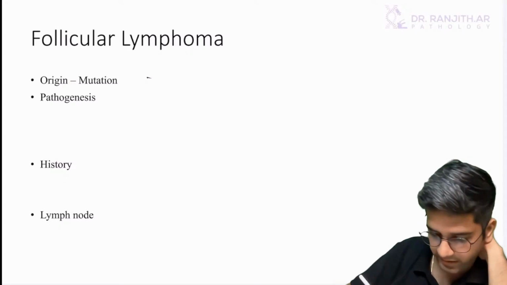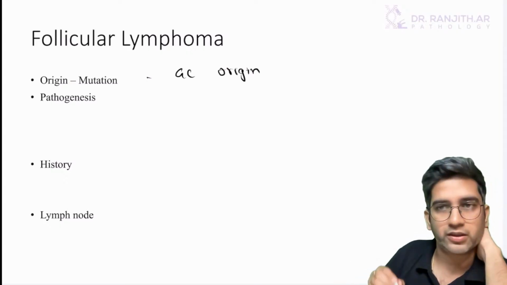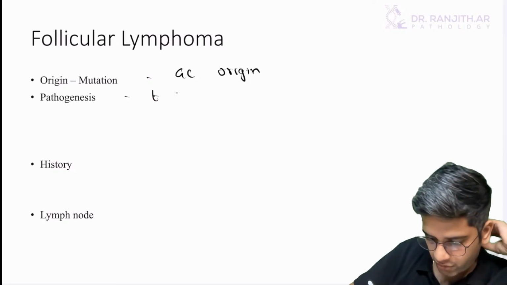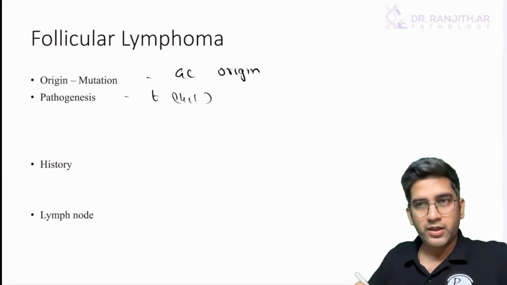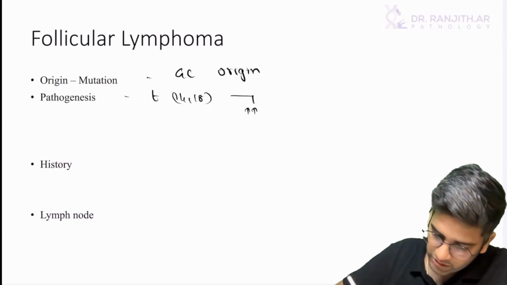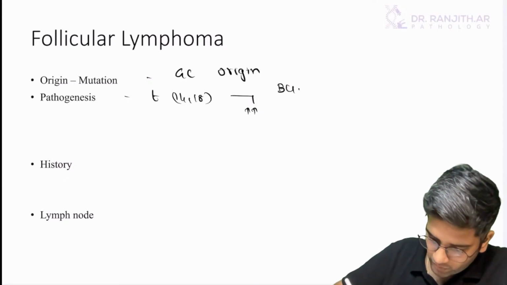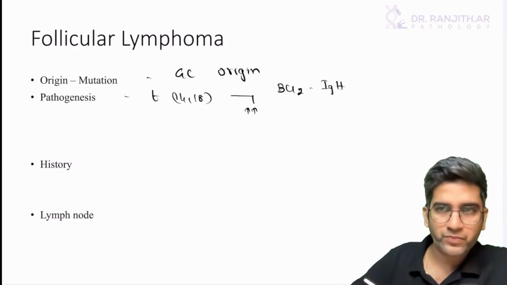It is germinal center origin. Follicular. Translocation between 14 and 18, right? So because of this translocation, 14 and 18, there's an excess of BCL2, or we can write, if you want, BCL2 with the same immunoglobulin heavy chain. Because of this,